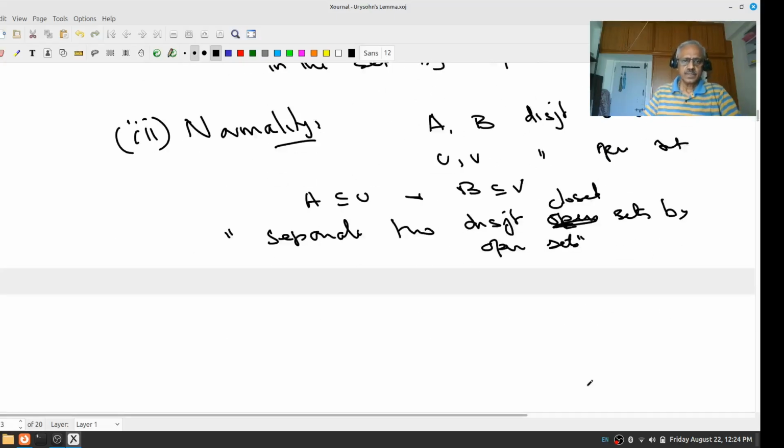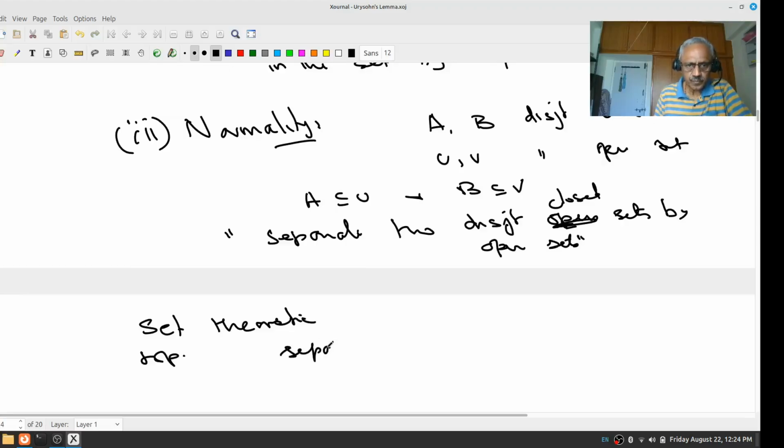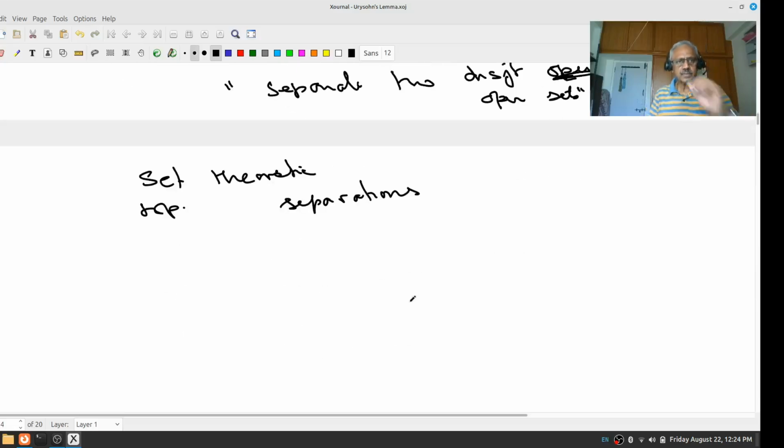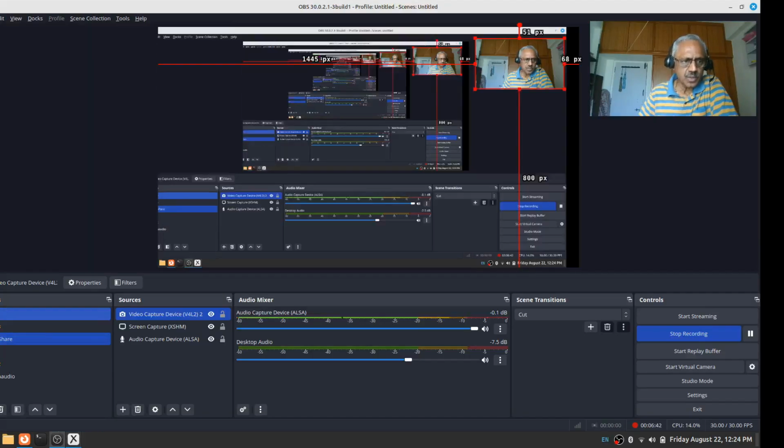So these are what I call set theoretic, or topological, separations. But there is a very interesting thing, which is not emphasized in the usual topology book.